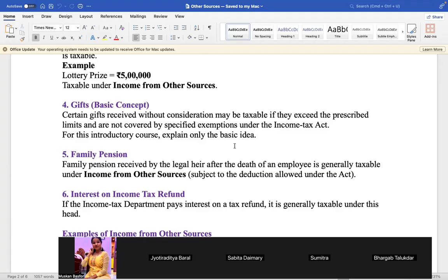And now after calculation, you have seen you have paid 1 lakh more. The government should immediately give this money back. But the government was late in returning this money. So for that delay, the government gave you some interest on the income tax refund. That interest is also your income. That will be coming under income from other sources.